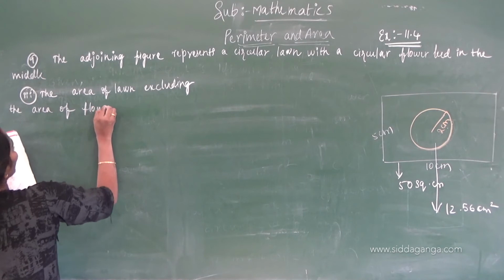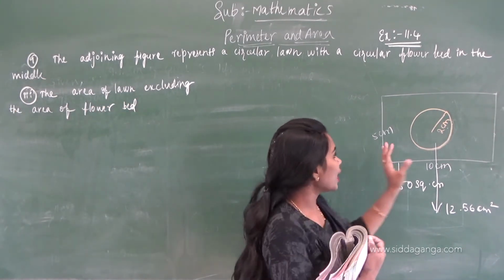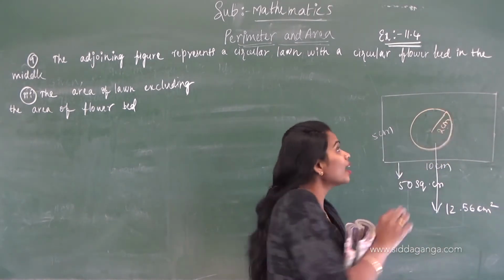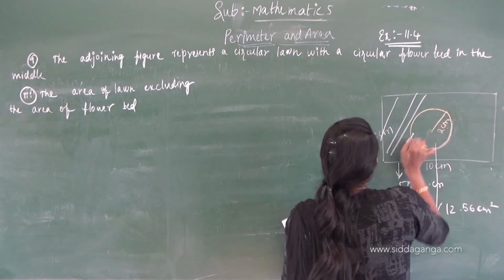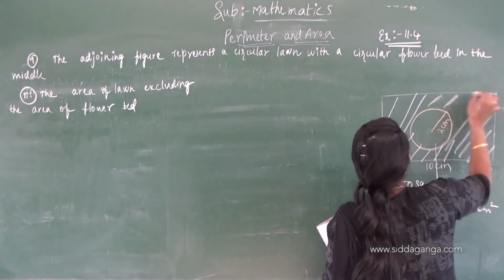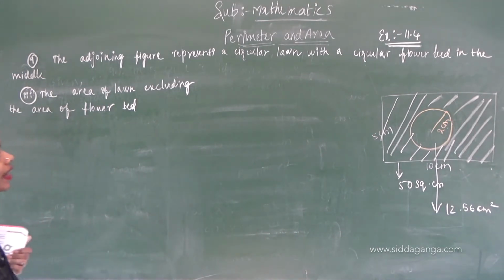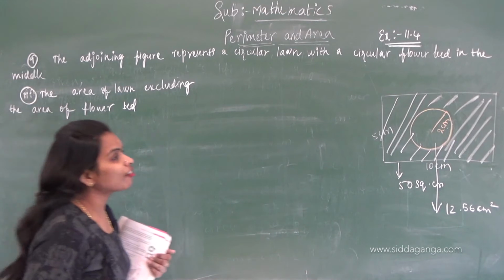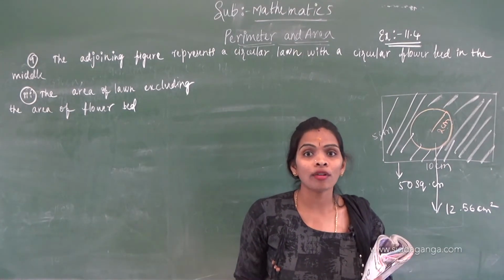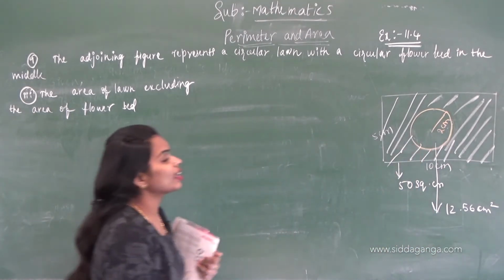Here they are asking for the shaded part only. How will we get that? By taking the difference between the area of the lawn and the area of the flower bed, then we can get the answer. Correct, children?